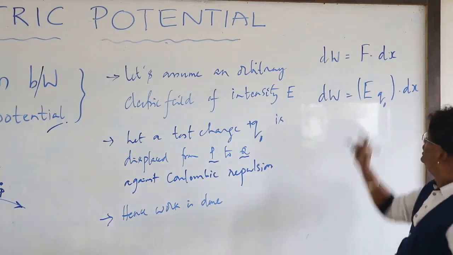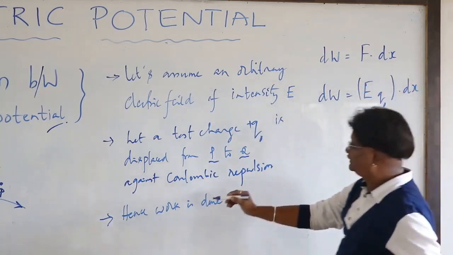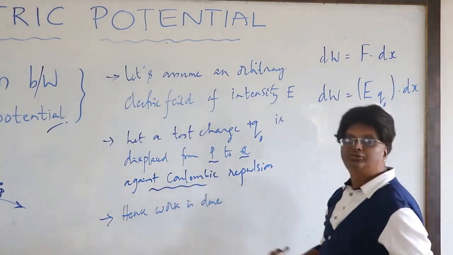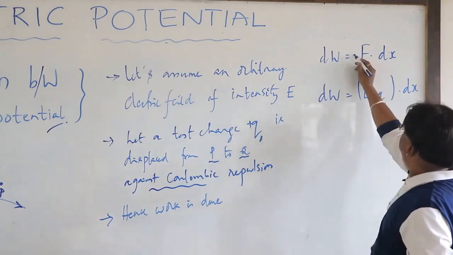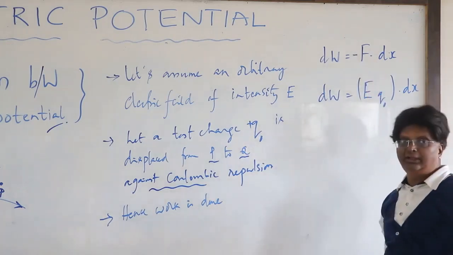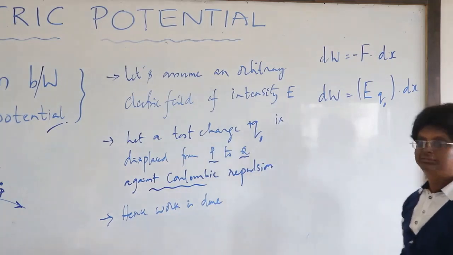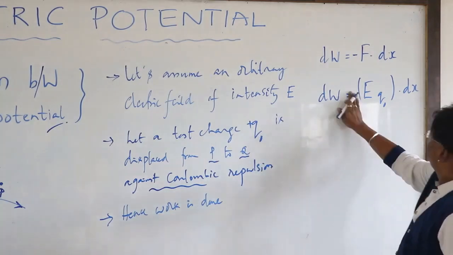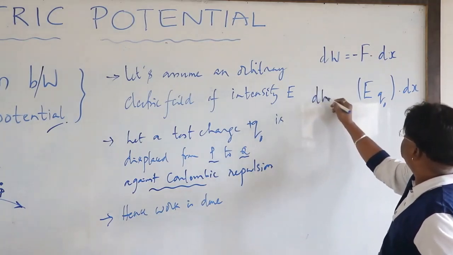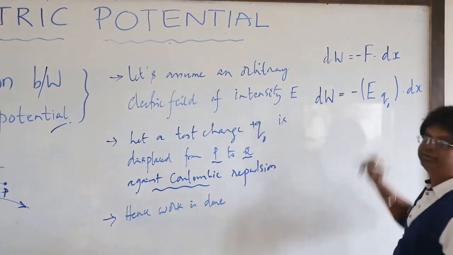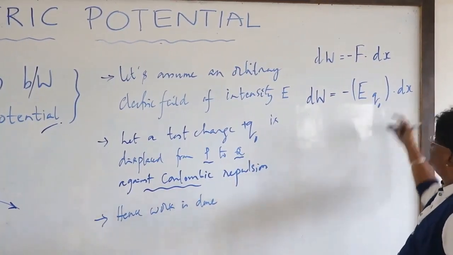Please do remember that the cos theta term is there. Since it is against the Coulombic force, theta becomes 180 degrees, therefore I will get a negative sign. Don't forget that negative sign, which is very important and of great significance to understand. dW equals minus E Q naught times dx.